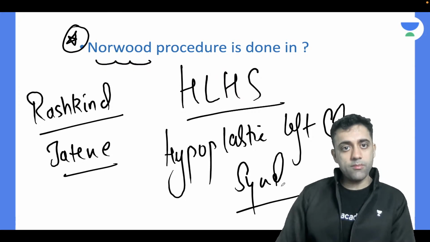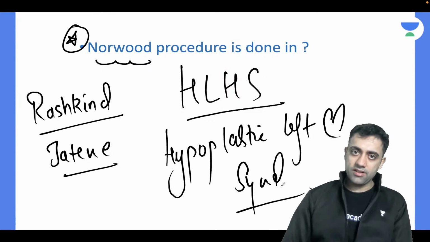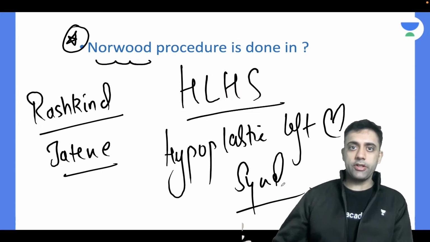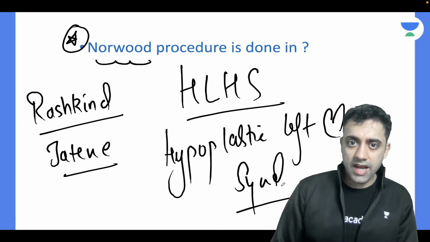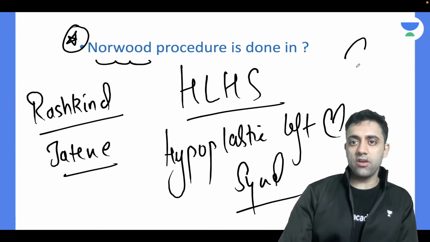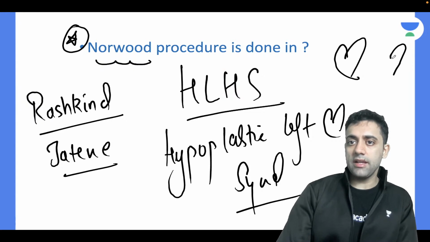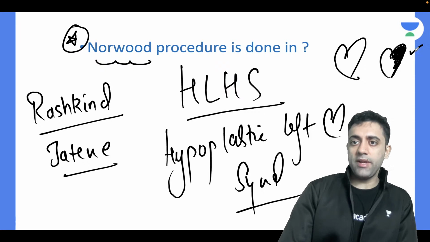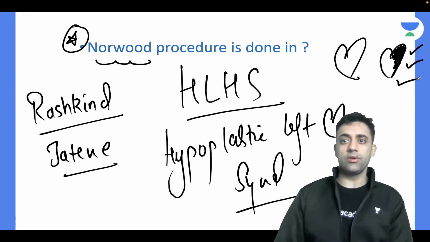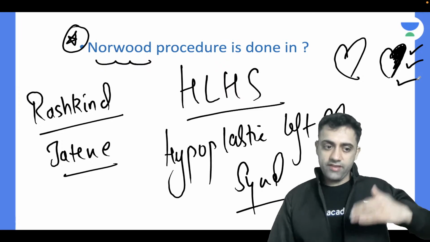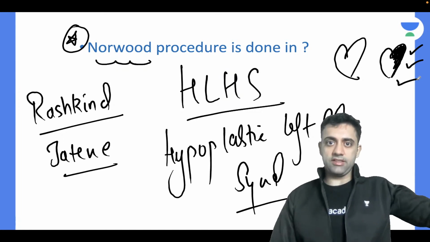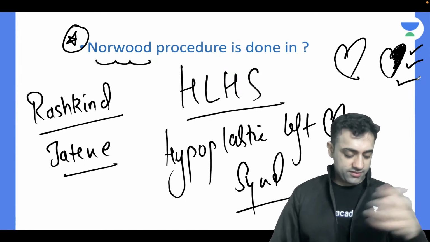Right? This is important. Remember, a Norwood procedure is not just a one-time operation. Two to three stages of the surgery are done. This is the normal heart, but here the left side becomes totally hypoplastic. So I have to make the left atrium, left ventricle, and the aorta. So it takes around two to three surgeries at various times. पहले एक पार्ट करेंगे, फिर दूसरा पार्ट, फिर तीसरा पार्ट.